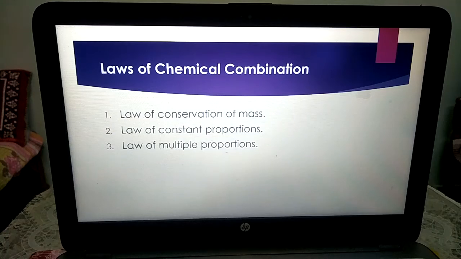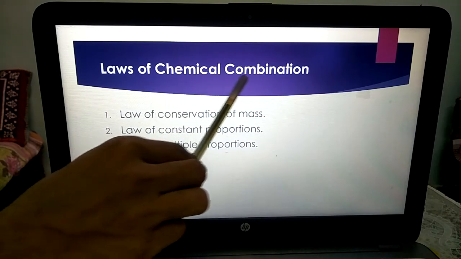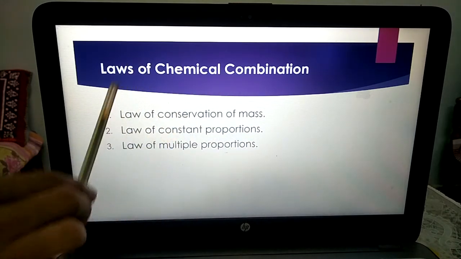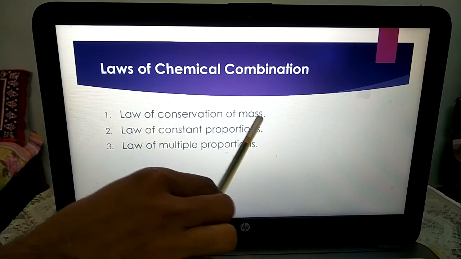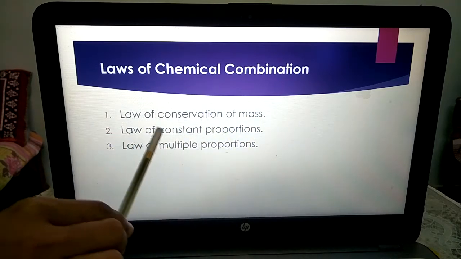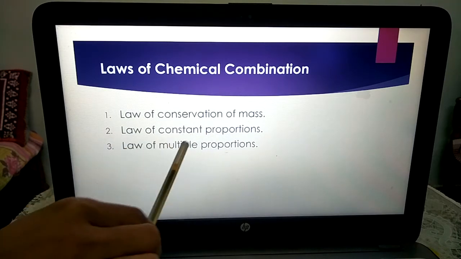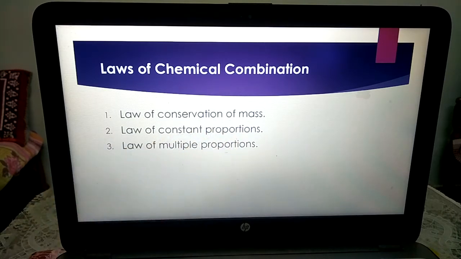Let's move towards the chapter, laws of chemical combination. First law is law of conservation of mass, second law is law of constant proportions, and third law is law of multiple proportions. There are three laws of chemical combination, and from that we have to learn only the first and second law.